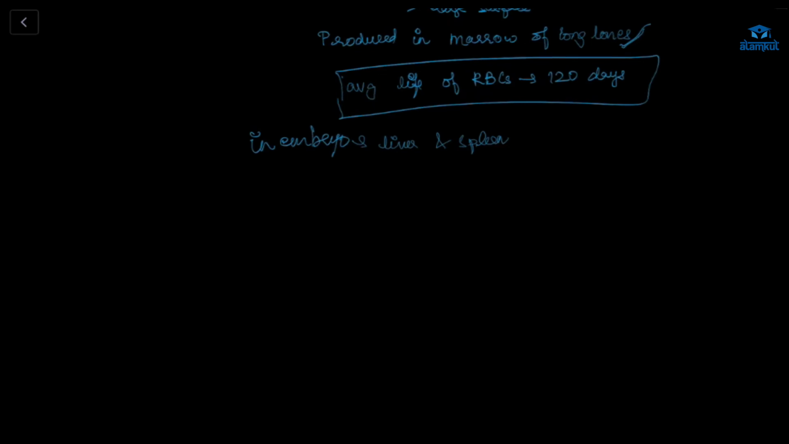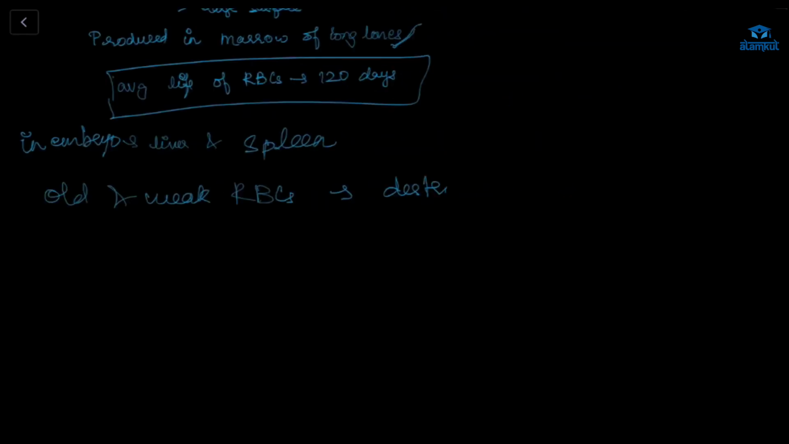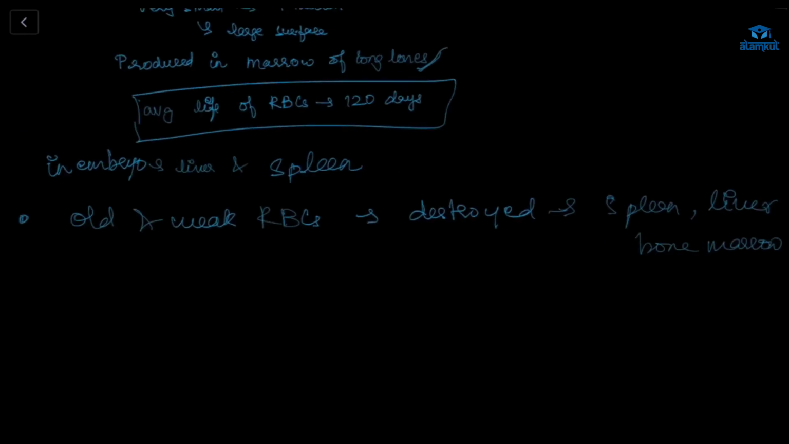Spleen. Okay, so this old and weak RBC will be destroyed. Where will it be destroyed? It will be destroyed in the skin, liver, and bone marrow. Ma'am, I read that 2 million RBCs are destroyed every second.